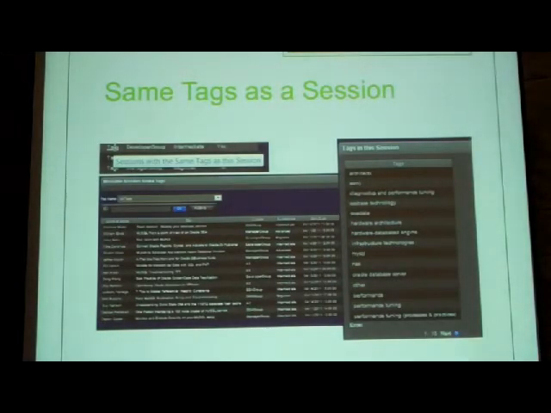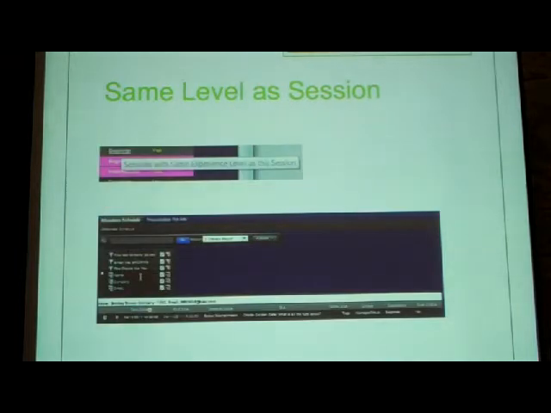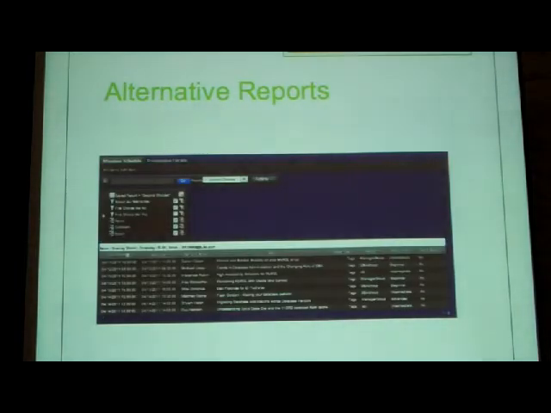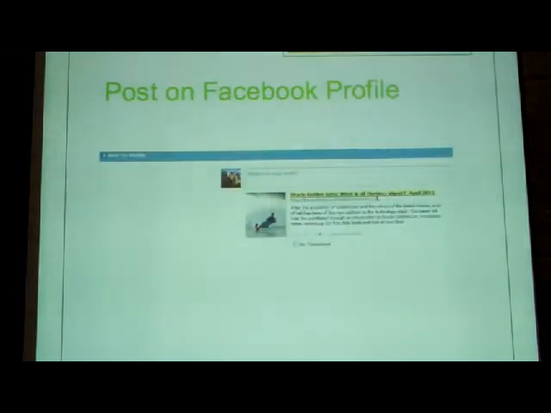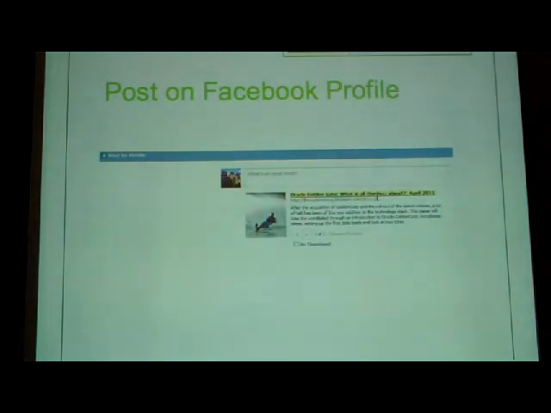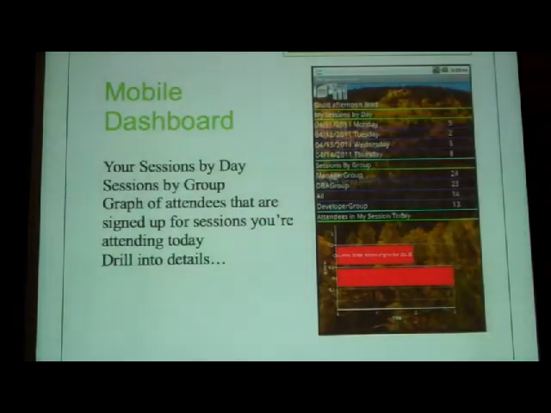Again, clicking on tags, same tags as a session, same group as a session, same experience level. Alternative reports, so this is using that presentation suggestions table to say, if you liked X, you might also like Y. Here's another post on the Facebook profiling. And this is actually what the mobile dashboard looks like. And we're actually going to see a video of Bradley, my co-presenter, looking at the mobile dashboard.